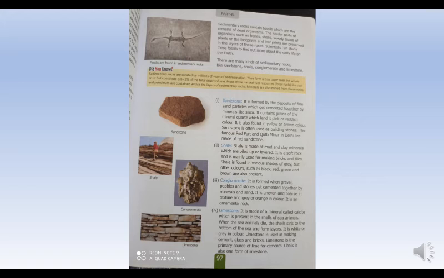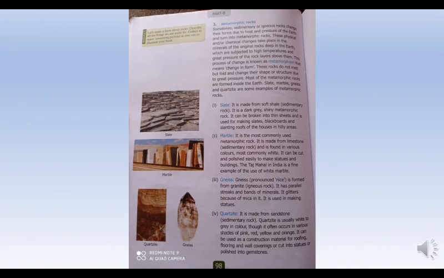As cements consist of lime, lime is an element which is found in cements. So limestone is a primary source of lime for cements, as well as chalk is also one form of limestone. Yes, chalk is a form of limestone only. Now turn to page number 98. I hope sedimentary rocks is clear to you.